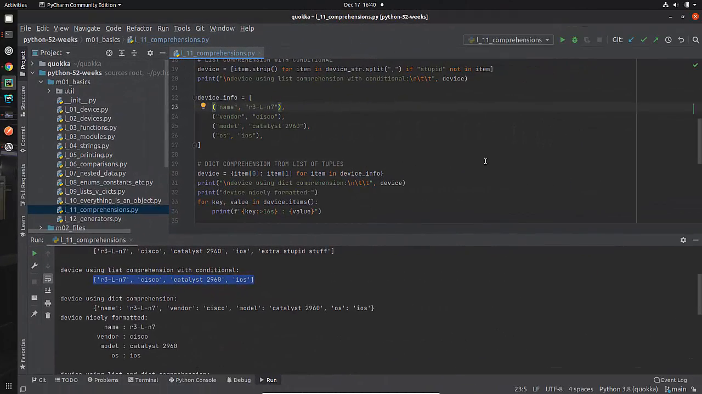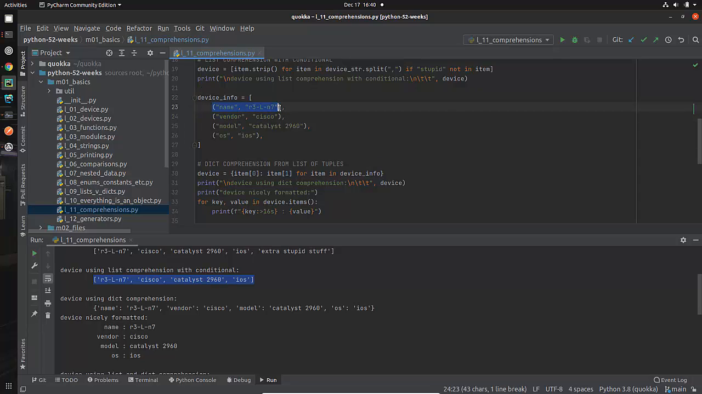Okay, so now let's move along to the next thing, which is where we're going to look at dictionary comprehensions. The syntax is pretty much the same, but it's a little bit different simply because you're dealing with a dictionary instead of a list. In order to do this, I'm defining something called device info, which, as you can see from the square brackets, means device info is a list.